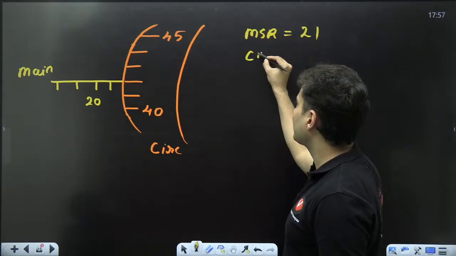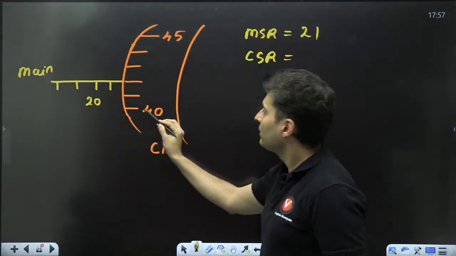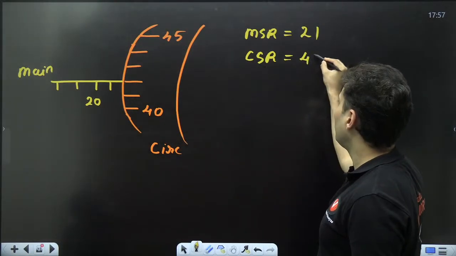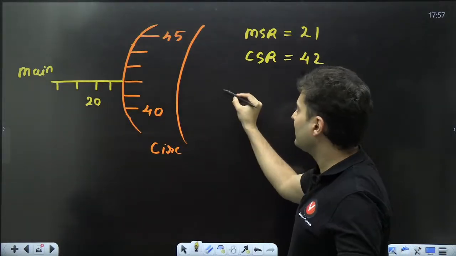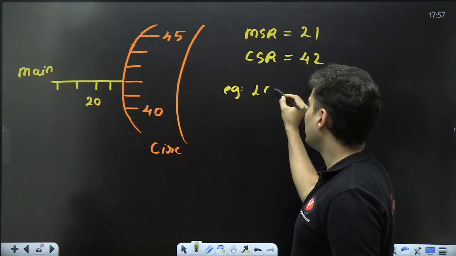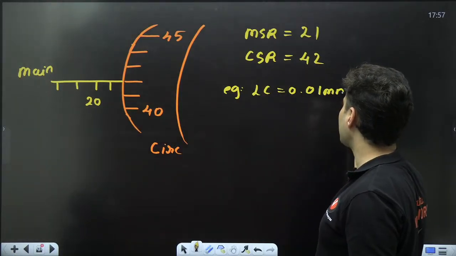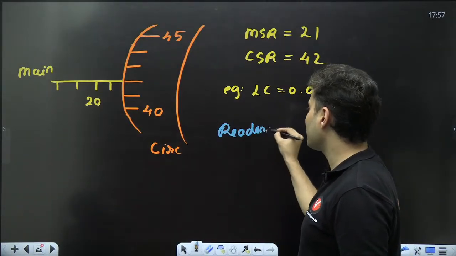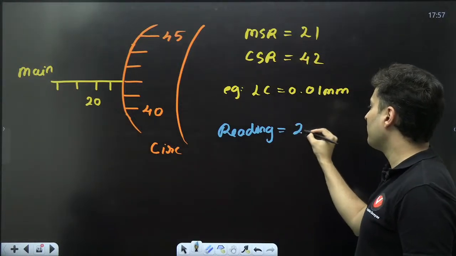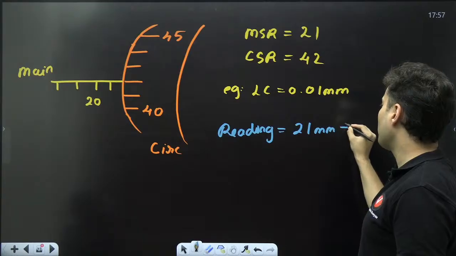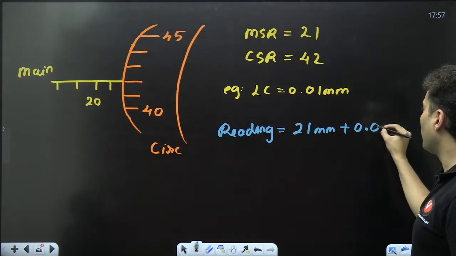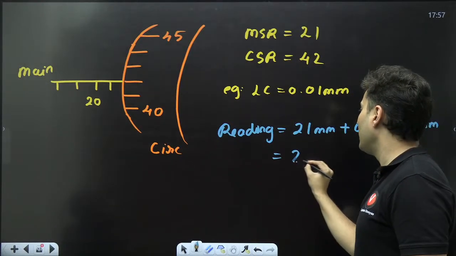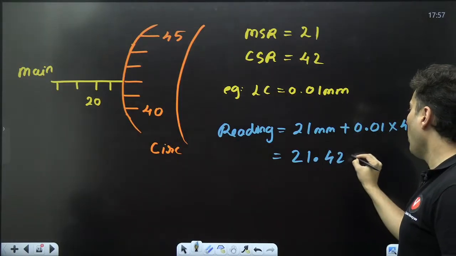And what about the circular scale reading? This is 40, 41, 42. You can see it is increasing over here, so it is basically 42. For example, I told you that the least count is 0.01 millimeters. Then what will be the reading, my dear warriors? The reading will be the main scale reading, which is 21 millimeters, plus the least count, which is 0.01, multiplied by 42. So hence it will be 21.42 millimeters.